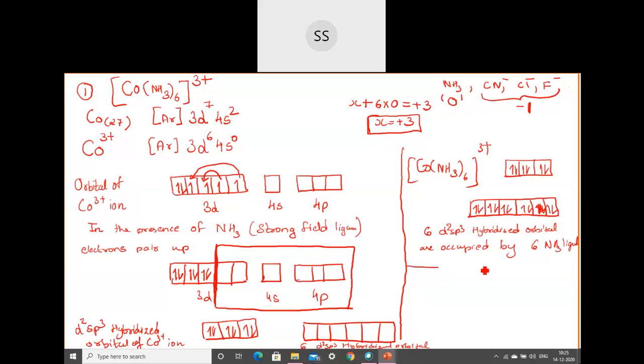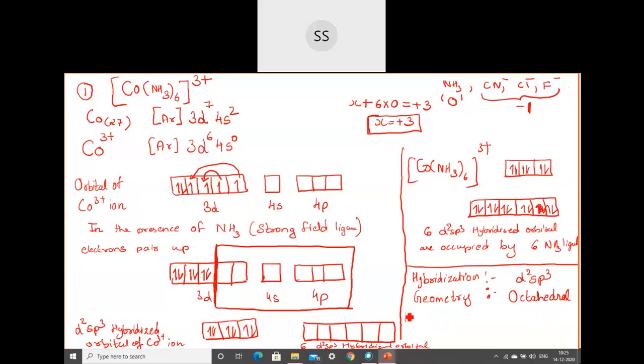After that, they will ask you to write the details. What the hybridization is, you will anyway get to know because you are mixing the orbitals. After that, they will ask you what is the geometry, what is the magnetic property, and the type of complex. Hybridization is d2sp3. So if it is d2sp3 hybridization, what should be the geometry shown by this complex? It has to be octahedral because 6 ligands are there. So blindly you can write, 6 ligands means it has to be octahedral. So geometry is octahedral.